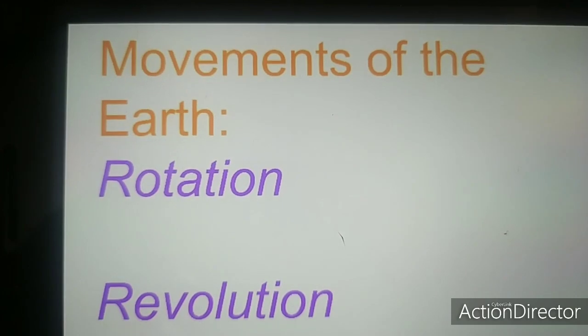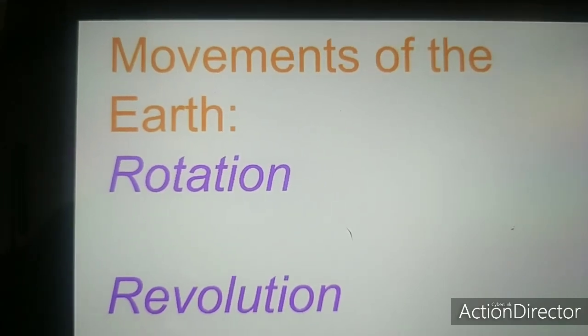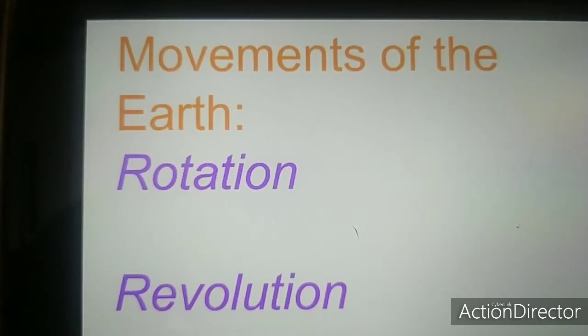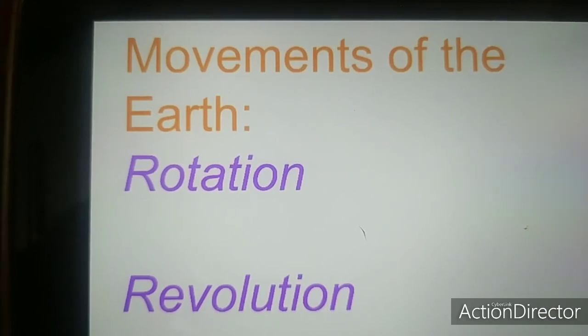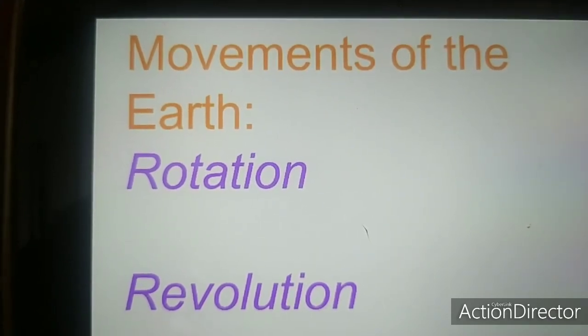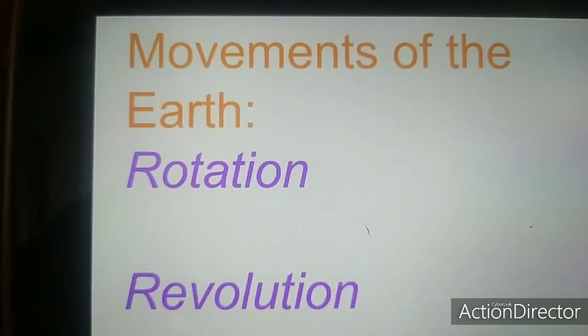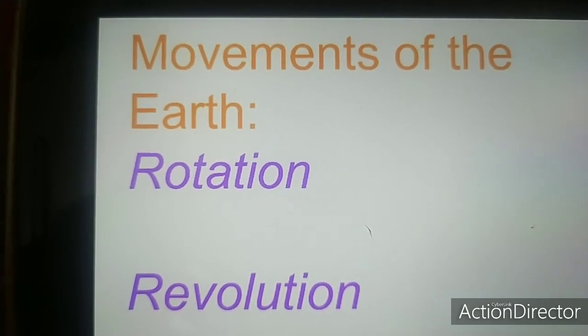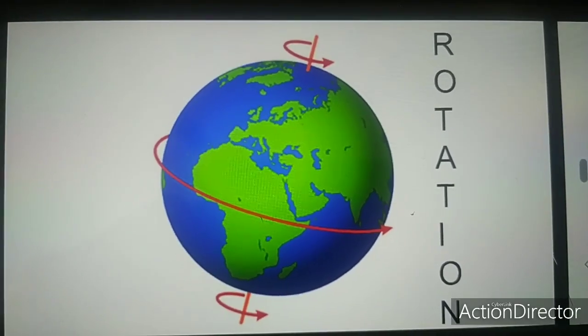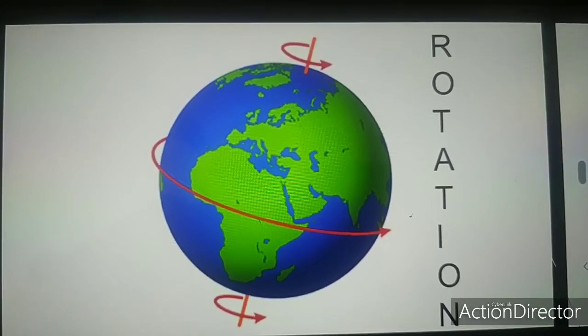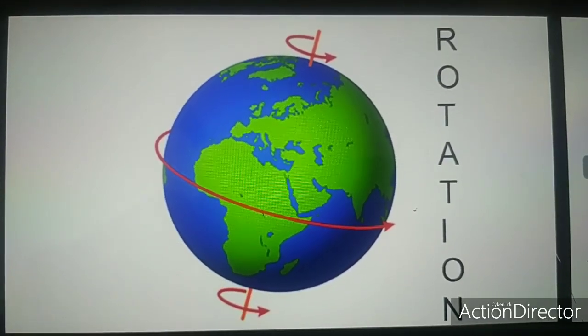Students, do you know our Earth keeps moving all the time? Yes, and there are two types of movements. First is rotation, second is revolution. First, let me explain you about rotation.